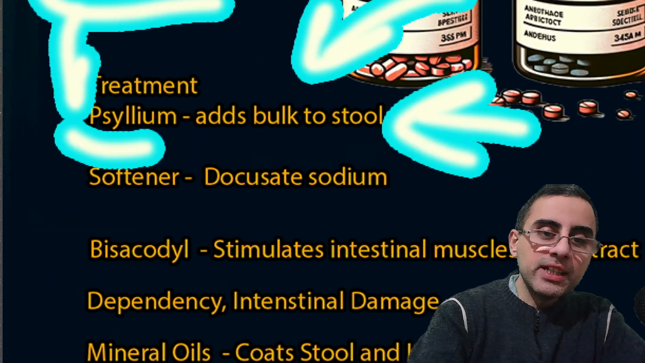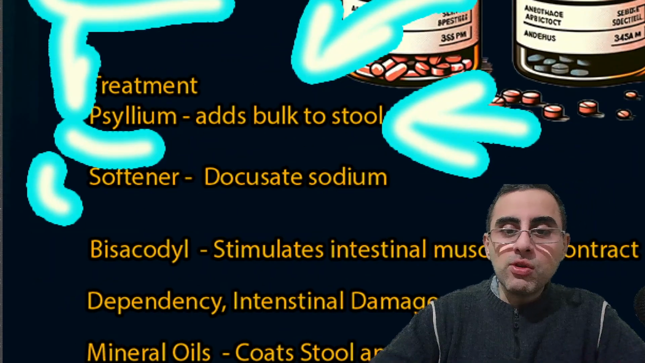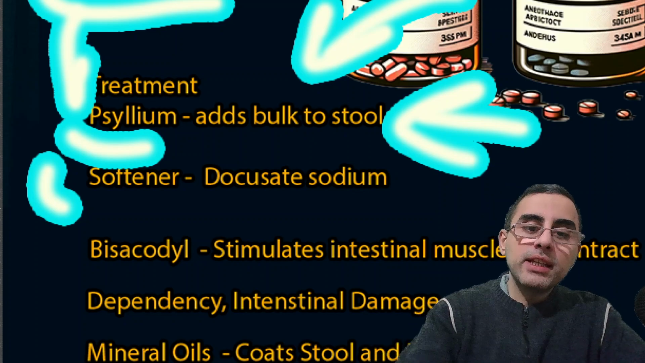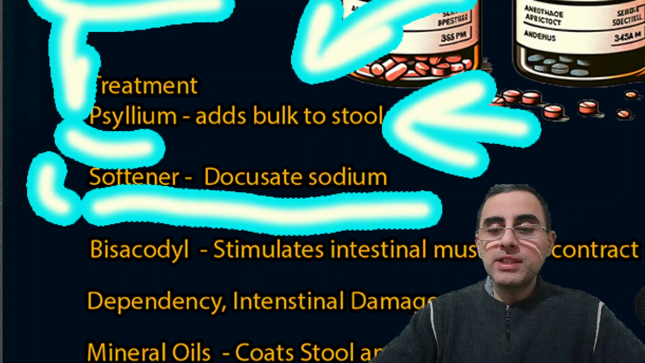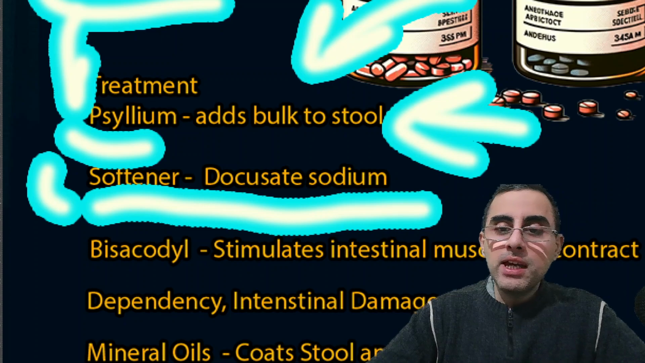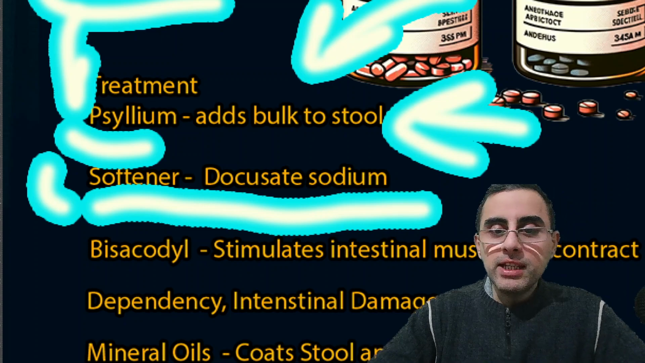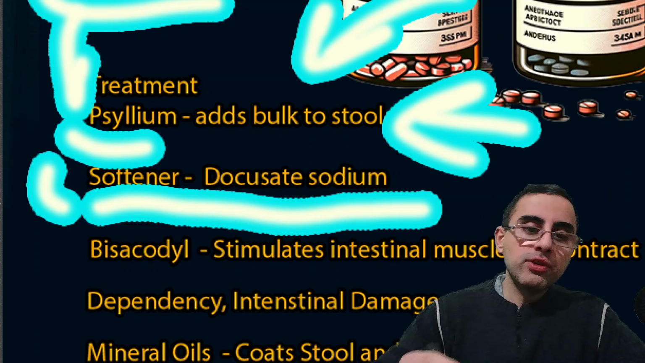Another example of a laxative is docusate sodium, which is a softener, but it can have side effects, and it can cause dependency also. That's why it is used for the short term.